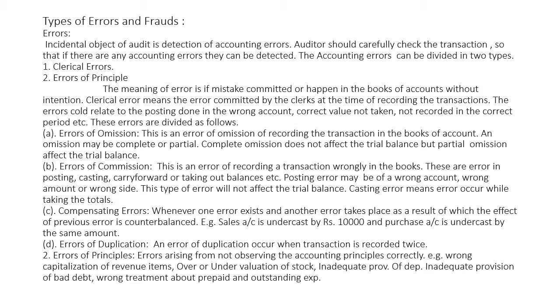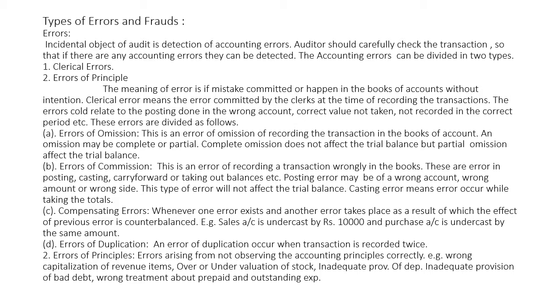This type of error, when it occurs in the books of account, will not affect the trial balance. Casting error means the error committed while taking the total of the accounts. When a mistake is committed at the time of totaling the accounts, that error is the error of casting. As well, when the people related to the accounting work carry forward the balances for the next period or for the next account, they may commit a mistake at the time of carry forwarding the balances.